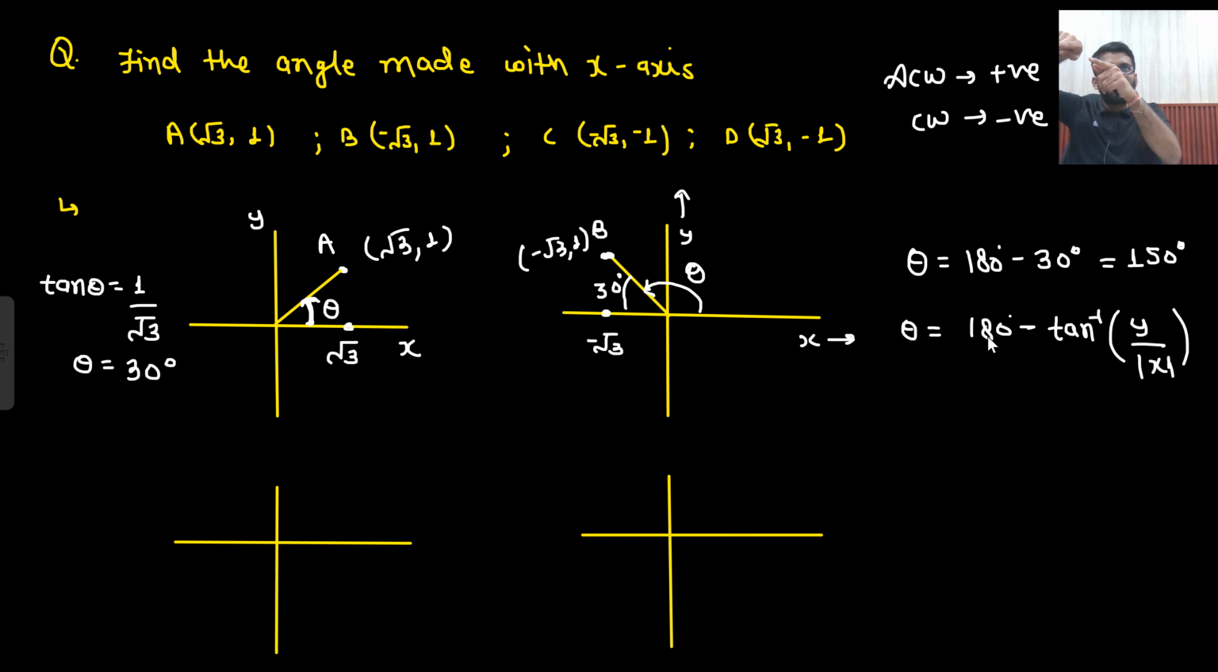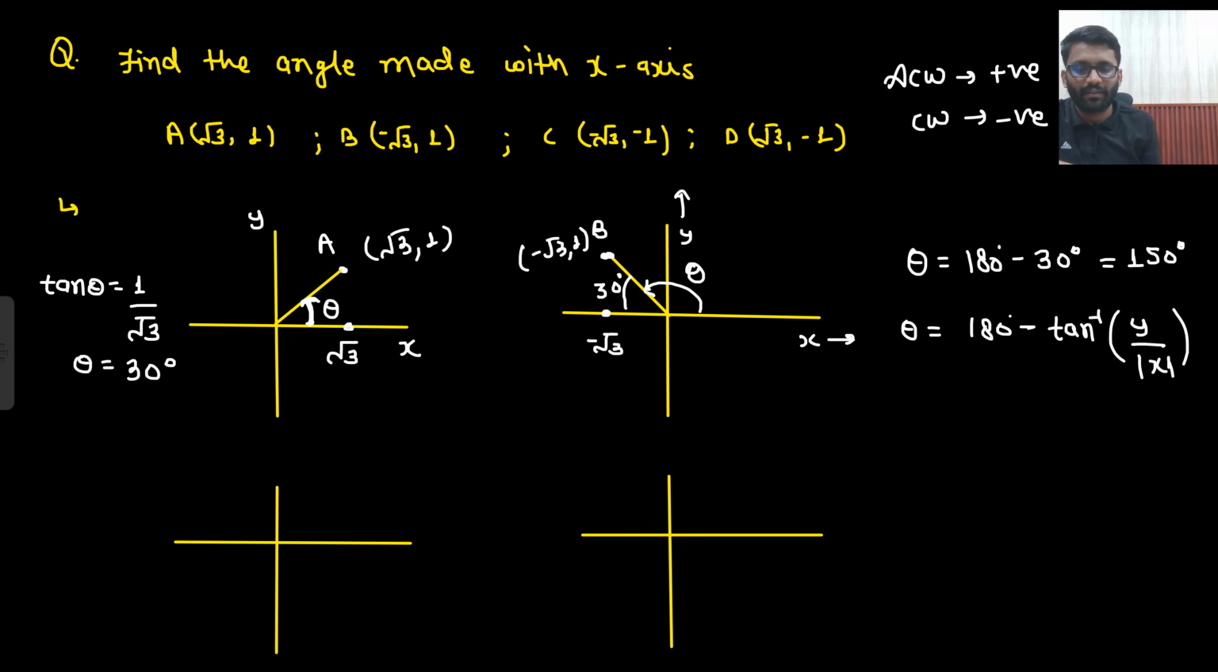Now just think. Minus root 3, 1, second quadrant. That means the angle will be somewhat like this. So 180 degree is the total angle minus this angle. What will be this angle? Length of y divided by length of x. So tan inverse y by x. You can write tan inverse of length of y divided by length of x.